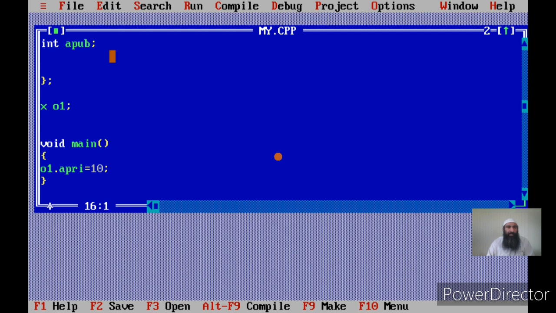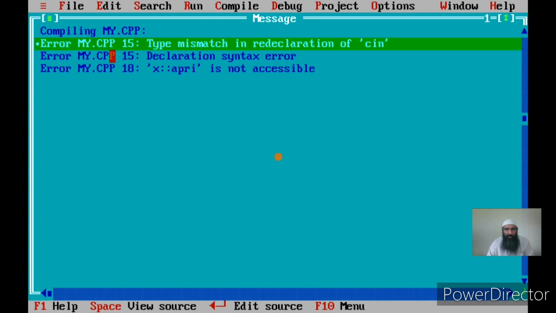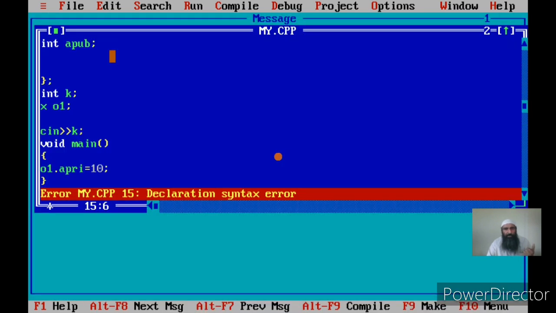I cannot write cin outside the main here. Suppose I try cin of s or k, and I have declared a global variable. I can declare a global variable here, int k. Can I access k here? Let us see what the compiler says. There's an error. What is the error? Declaration syntax error, on line 15.